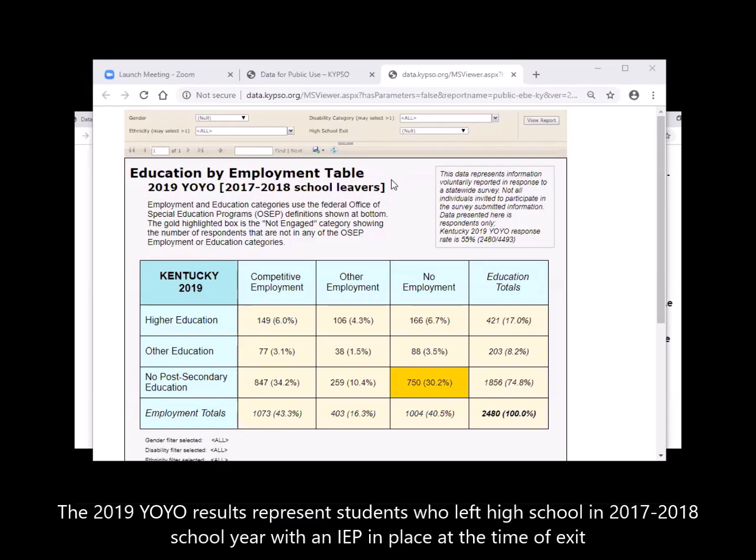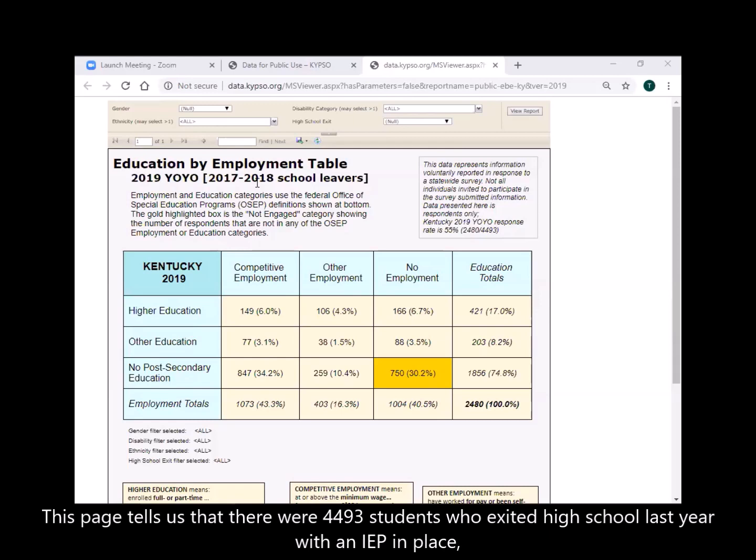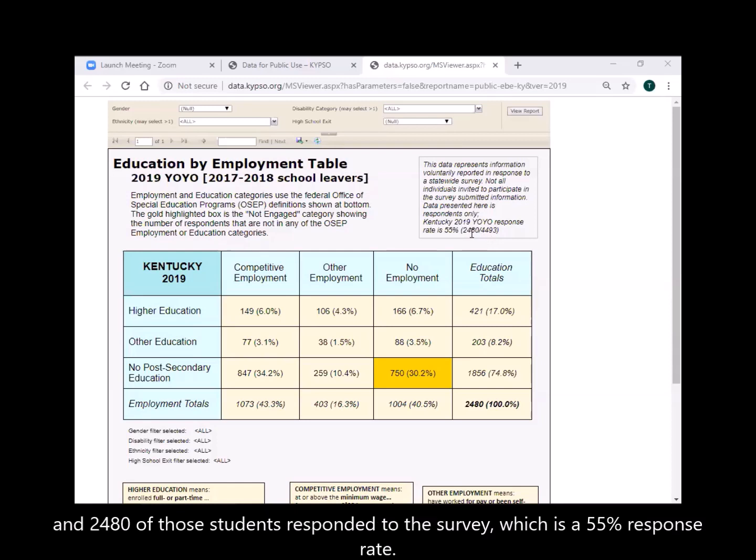The 2019 YOYO results represent students who left high school in the 2017-2018 school year with an IEP in place at the time of exit and responded to the survey in the spring of 2019. Hence the name Youth 1 Year Out, or YOYO. This page tells us that there were 4,493 students who exited high school last year with an IEP in place, and 2,480 of those students responded to the survey, which is a 55% response rate.